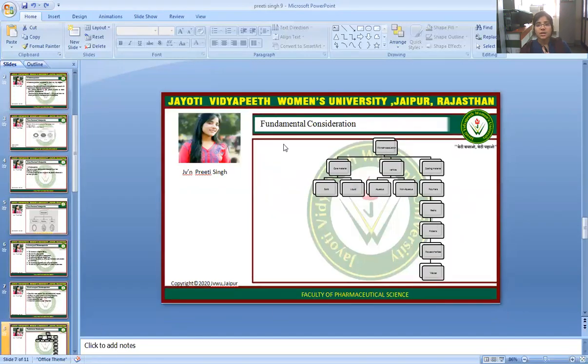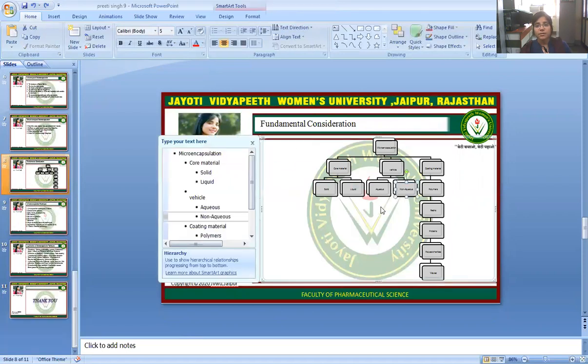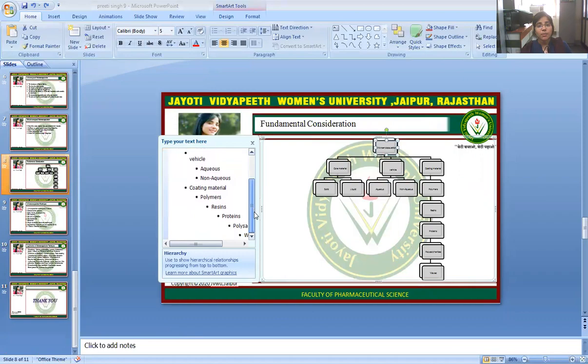So these are the fundamental considerations, which are very important. In microencapsulation, the core material is divided into solid and liquid, with vehicles being aqueous and non-aqueous, and the coating material is a polymer. Coating materials can be polymers, resins, proteins, and polysaccharides. So this is the complete flow chart of the fundamental considerations.